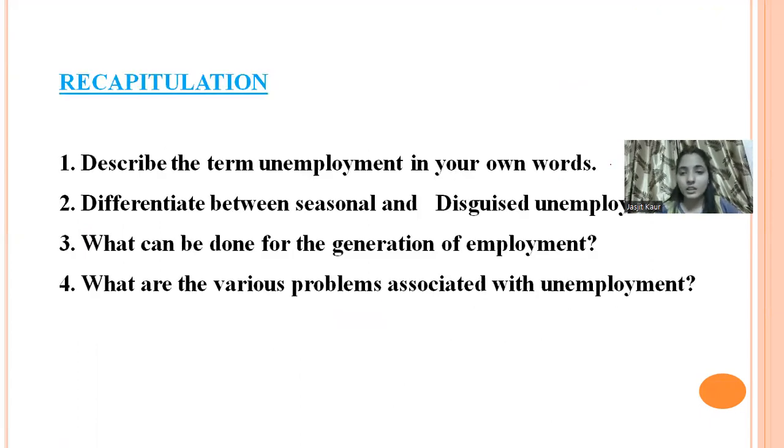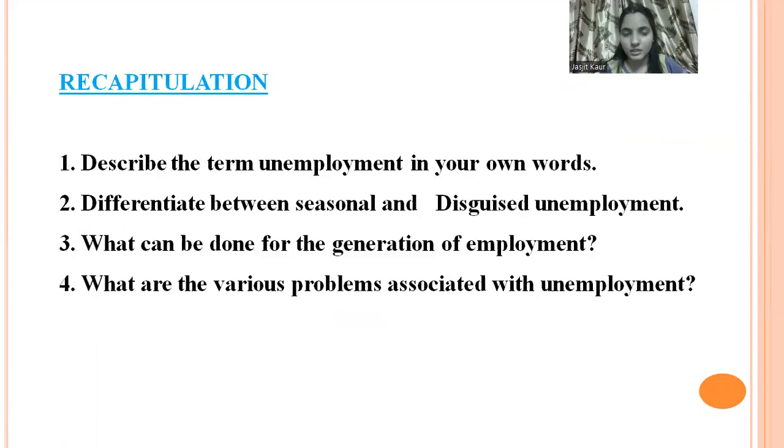Now students, let's quickly summarize what we have discussed in today's class. First we started with the meaning of unemployment, what unemployment is and which persons are included in it. Then we discussed the types of unemployment, and lastly we discussed how the government can help in the generation of employment, and also the scenario of employment in different sectors.